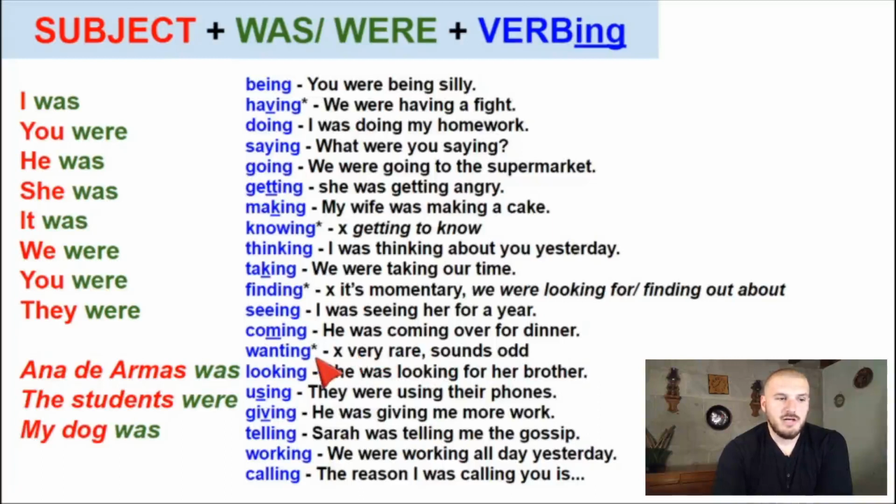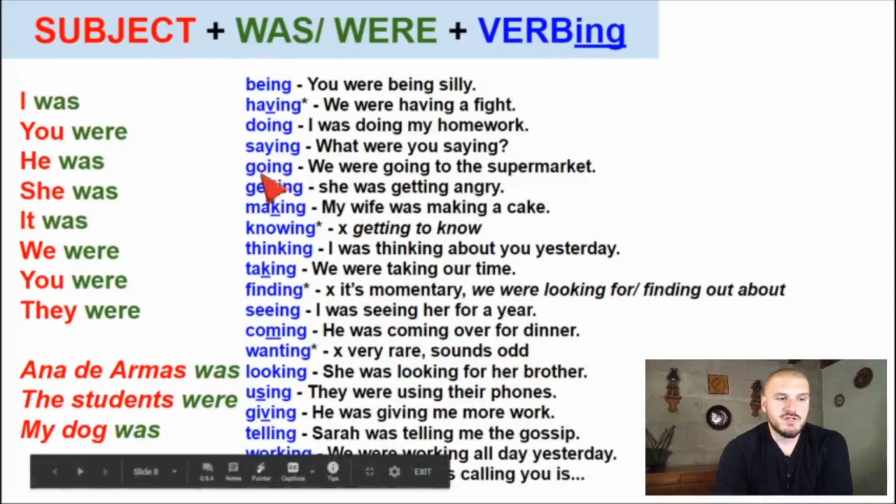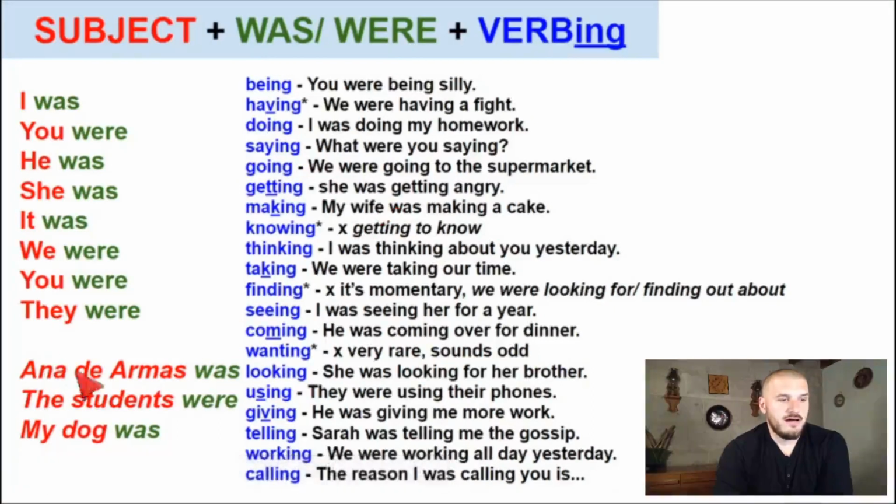Some of these verbs we only use in the preterite or simple past form. We don't use the ing form very often, okay? It's odd, se escucha raro. So these are the 20 most common verbs in English, okay, in their ing form. So Ana de Armas was coming to my house. Ana de Armas venía a mi casa, o Ana de Armas estaba viniendo a mi casa.